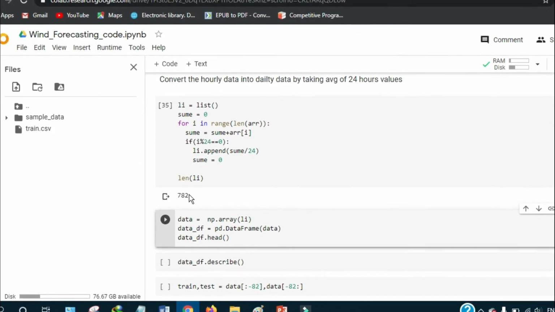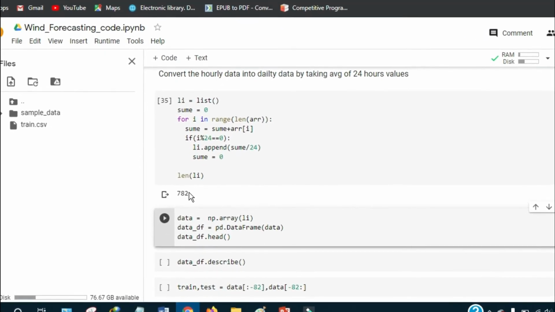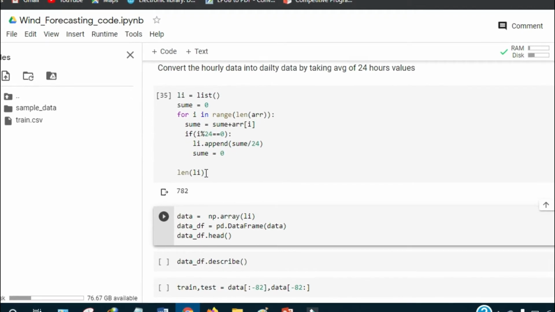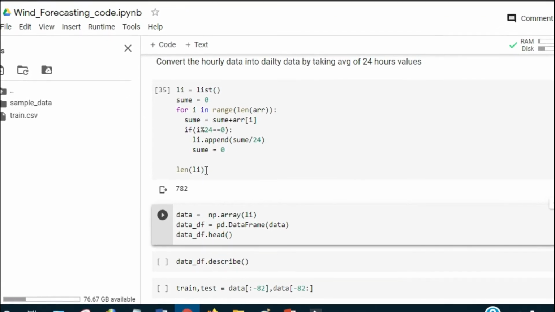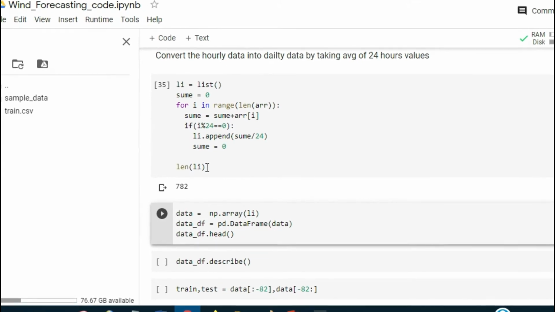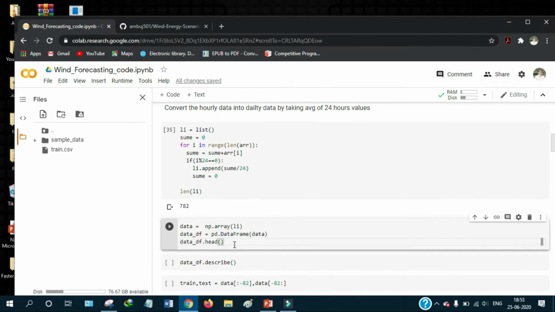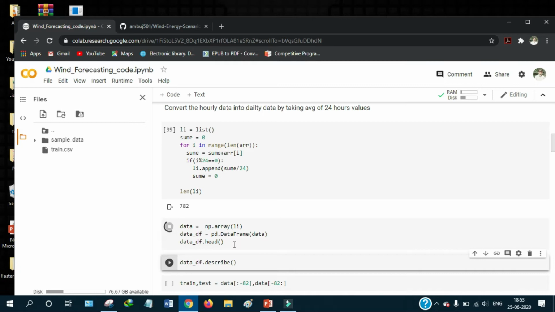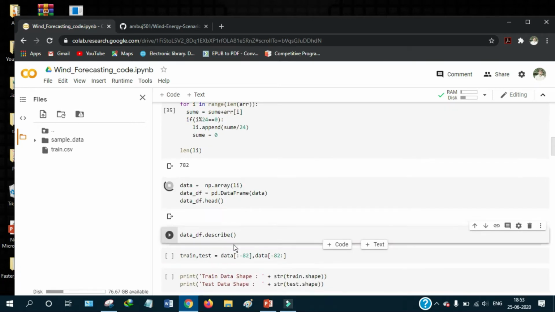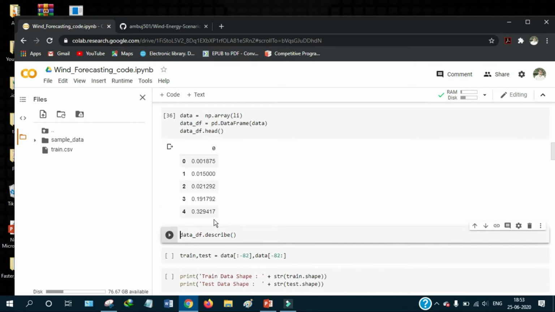After that, we convert this data into an array named data, and we also convert this data into a pandas data frame named data_df. Run this cell. We will see our data looks like this. Now the data_df data frame contains only 782 entries.